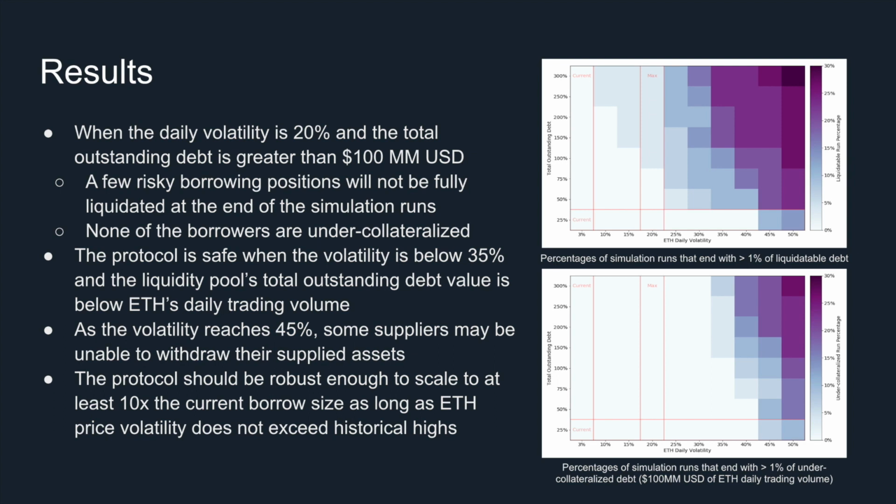The protocol is safe when the volatility is below 35% and the liquidity pool's total outstanding debt value is below Ether's daily trading volume. As the volatility reaches 45%, some suppliers may be unable to withdraw their supplied assets. The protocol should be robust enough to scale to at least 10x the current borrow size, as long as Ether price volatility does not exceed historical highs.